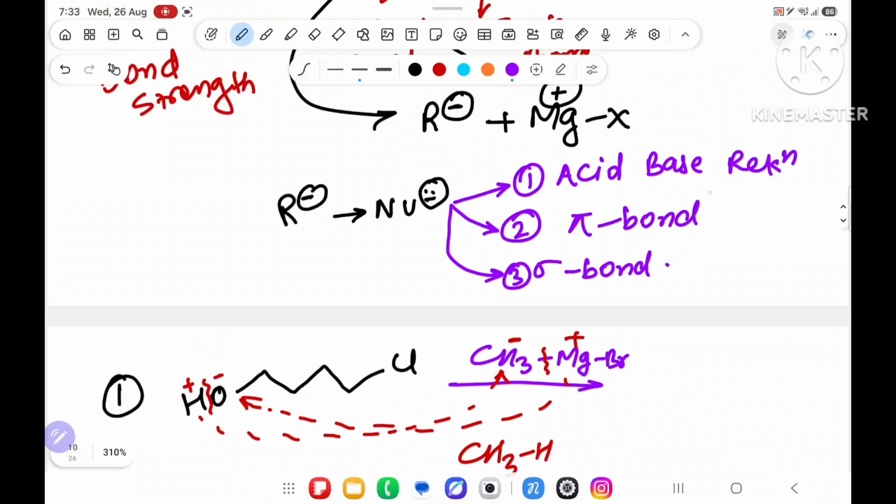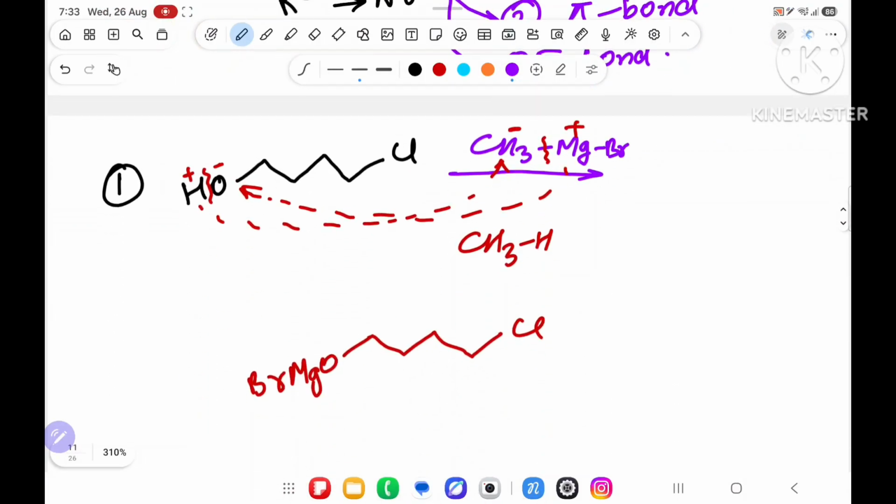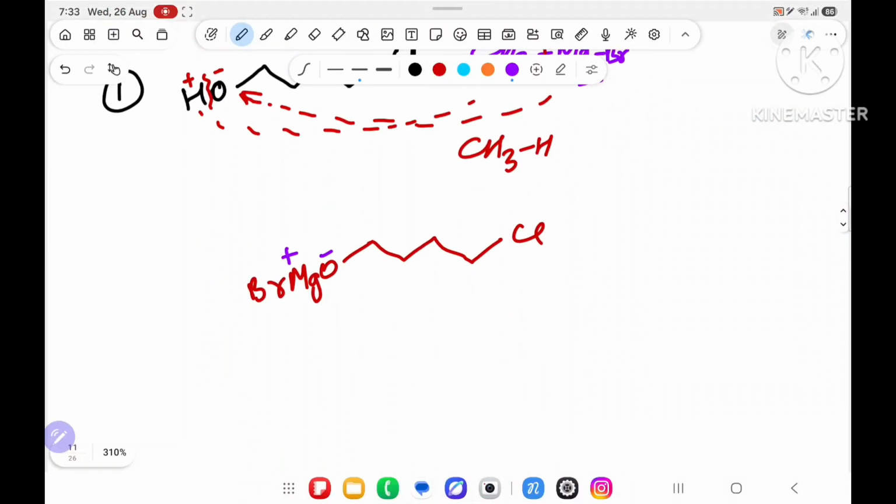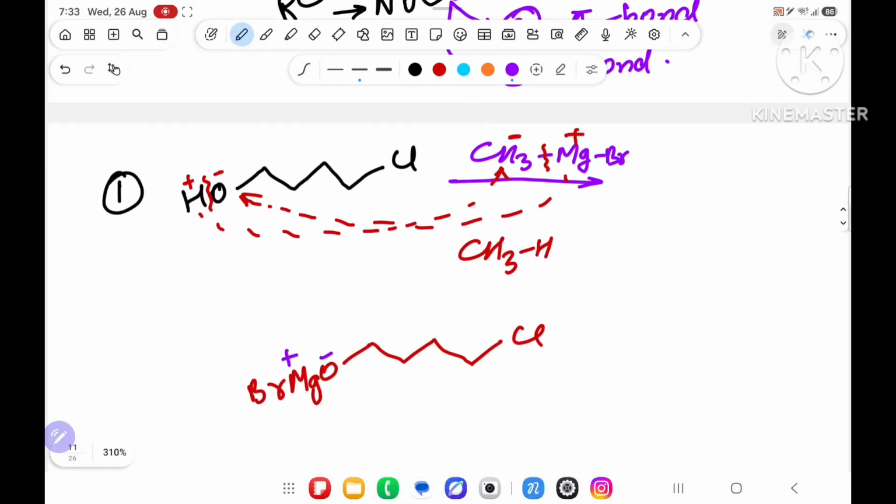Acid base reaction done. First it will try to do acid base reaction. Done. Over here minus, over here plus. Now no pi bond over here in this structure. Now it will search for sigma bond. This minus searching here. Any plus coming? No. Here any plus coming? No. Here any plus coming? No. Here plus coming? Yes.